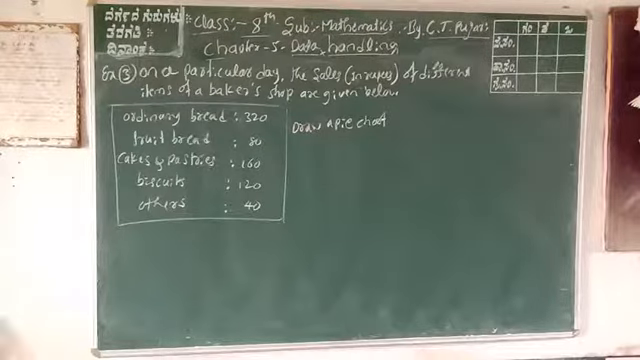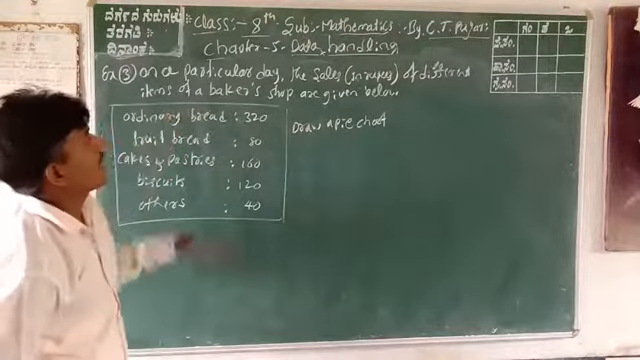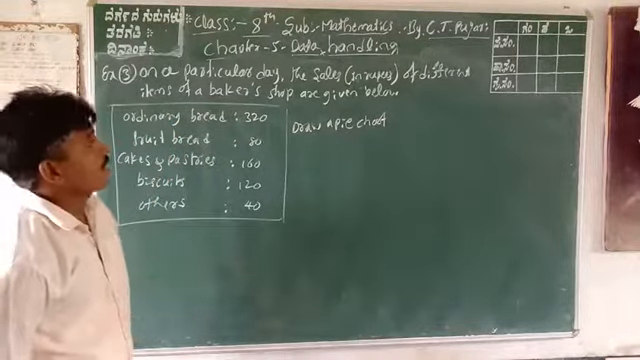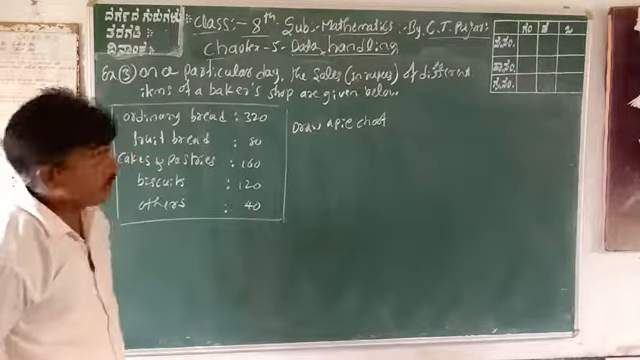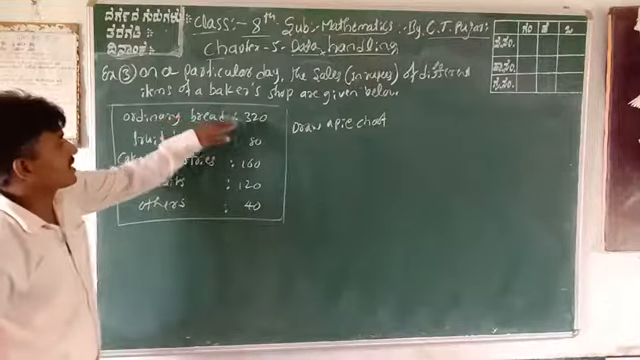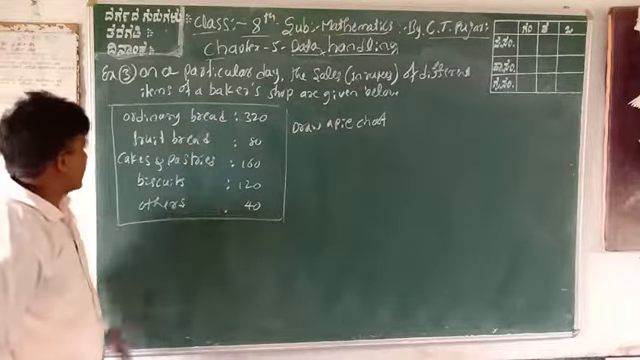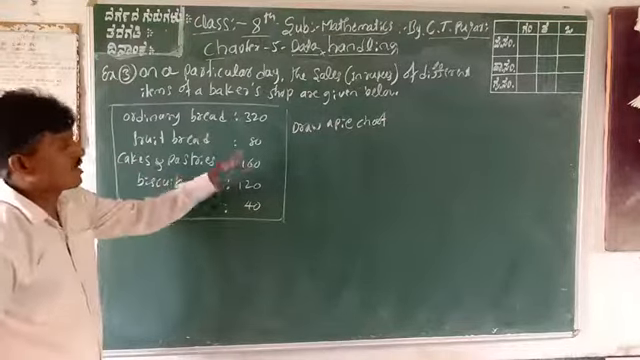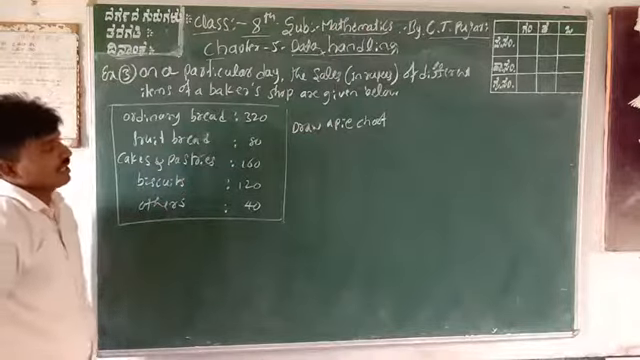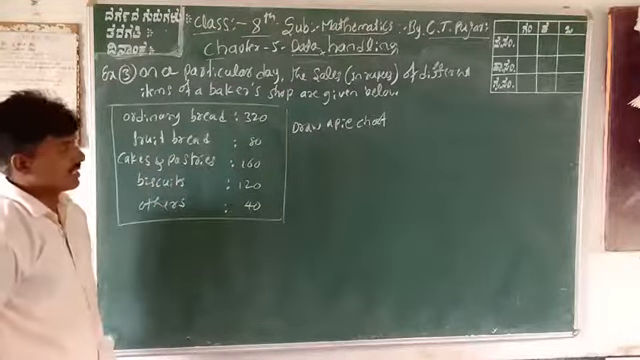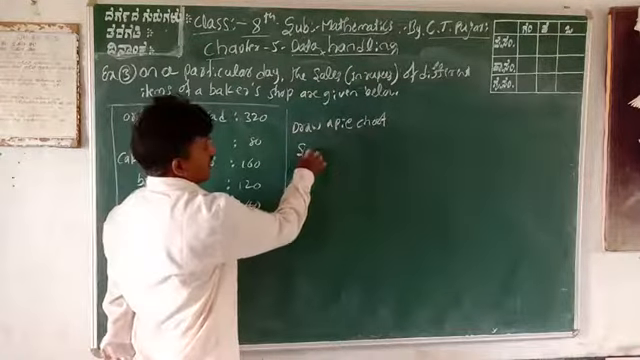Next question is construction of a pie chart. On a particular day, the sales in rupees of the different items of a bakery shop are given below. Ordinary bread is 320 rupees. Fruit bread is 80 rupees. Cakes and pastries is 160 rupees. Biscuits is 120 rupees. Others is 40 rupees. You can construct the pie chart. Okay. Solution. This pie chart is most important. That is a 4 marks question in your examination.